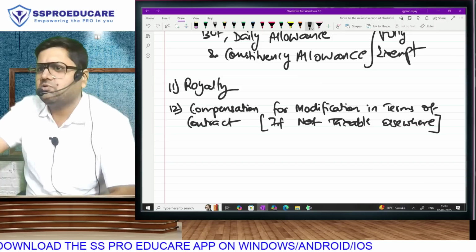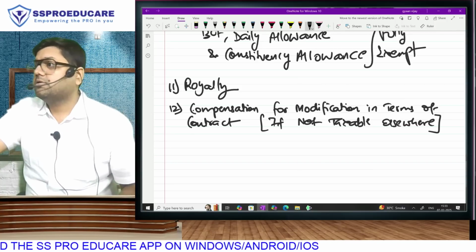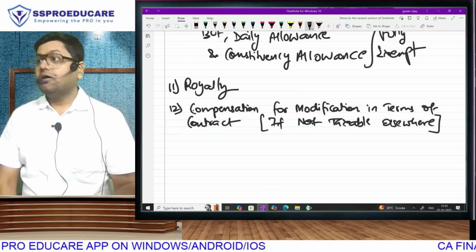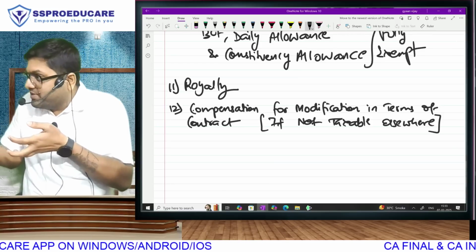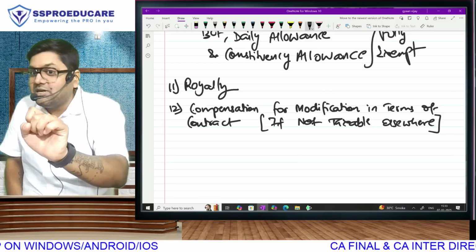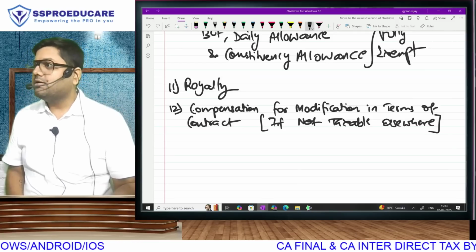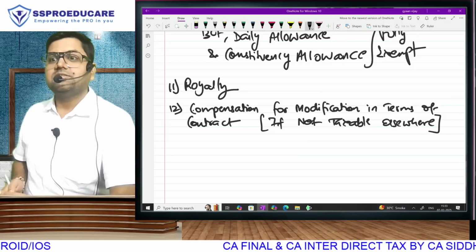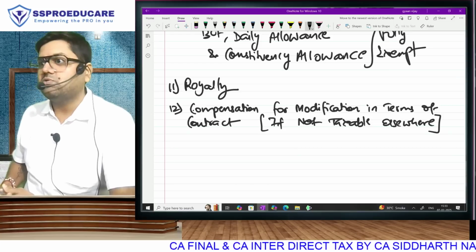Have I paid compensation to the class owner due to modification of terms of the contract? It is taxable income for the class owner under PGBP, because this loss he is suffering because of me going, he will suffer in PGBP. So the compensation received by the class owner should be taxable under PGBP. But what if I tell you that because I left, the class closed? Is that possible? Is it possible that a faculty left and the class had to close down?